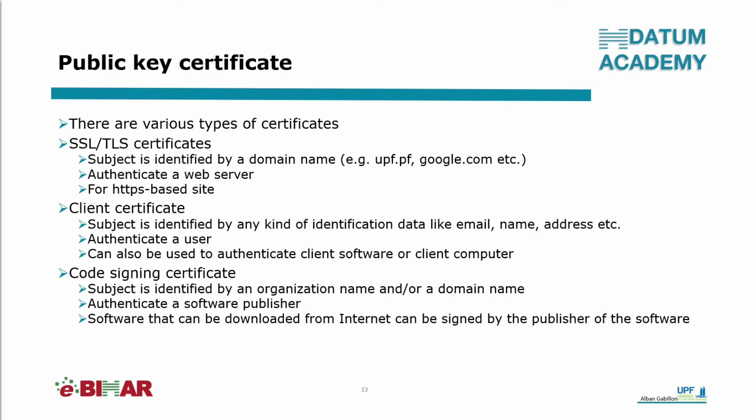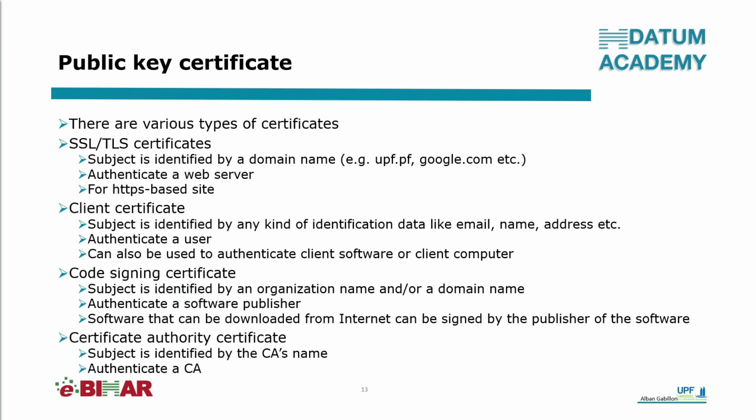Code signing certificates are important. The subject is identified by an organization name and or a domain name. These certificates are intended for the authentication of software publishers. Software or software updates can be signed by the publisher, and the certificate allows the verifier to authenticate the software publisher.